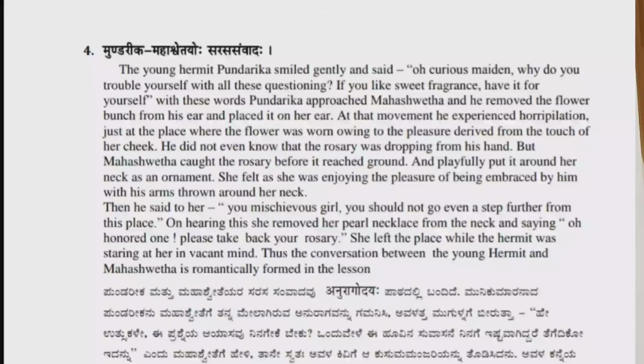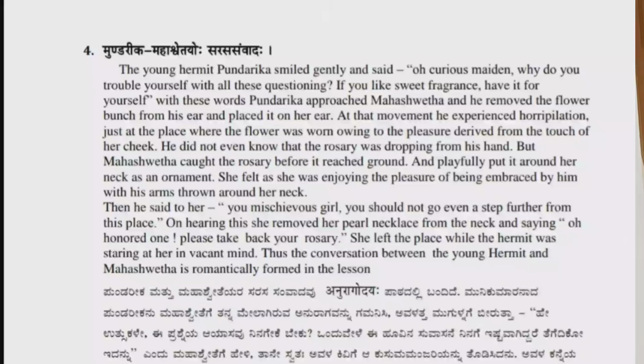But Mahashweta caught the rosary before it reached the ground and playfully put it around her neck as an ornament. She felt as if she was enjoying the pleasure of being embraced by him with his arms thrown around her neck. Then he said to her, "O greedy girl, you should not go even a step further from this place."